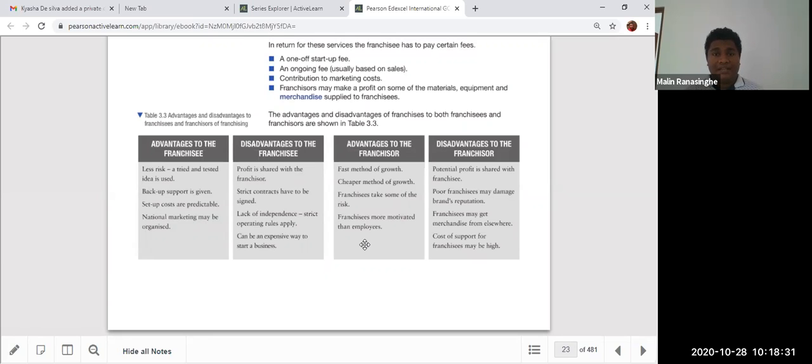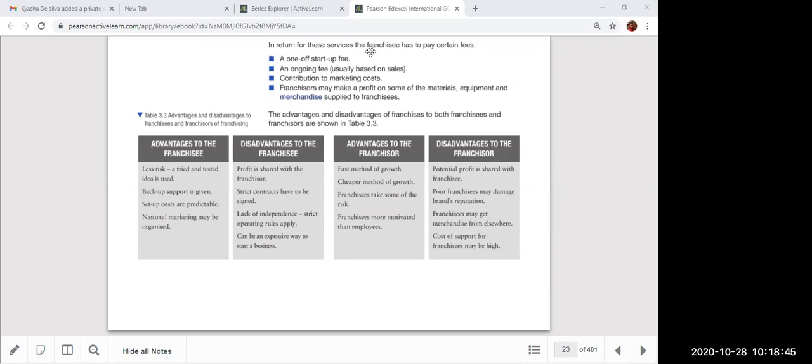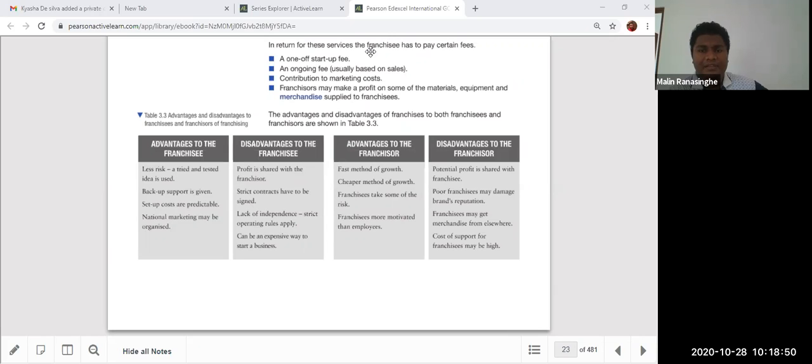A poor franchise may damage the brand reputation, right? For example, we found worms in the KFC. As a result of that, what happened? All over Sri Lanka, people stopped going to KFC at that time. That is because a poor franchise may damage the reputation. One small mistake is enough. The entire brand reputation, the brand name, can be spoiled.